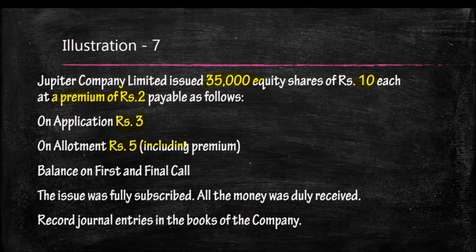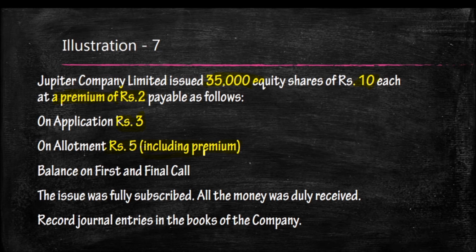Here it is mentioned including premium, that means the premium amount is collected along with the allotment money. 2 is the premium; 2 plus 3, that is 5, is collected with the allotment, and the balance in the first and final call.